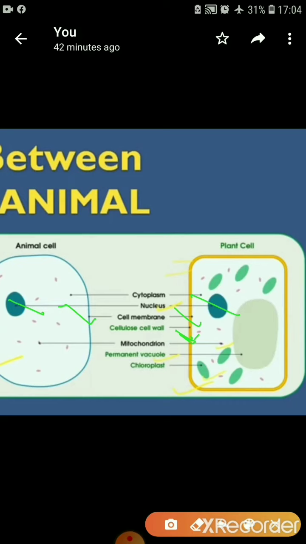Already we talked about cell membrane's outer covering. The outer covering of the cell membrane, that is cell wall, right. But this is present only in plant cell. Except plant cell it is not present. In animal cell, there is only cell membrane, no cell wall. And what is this cell wall made of? It is made up of cellulose.